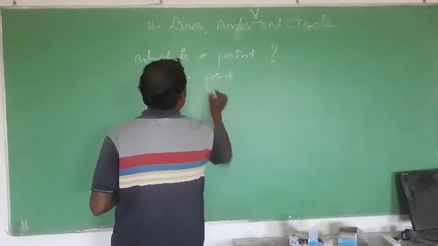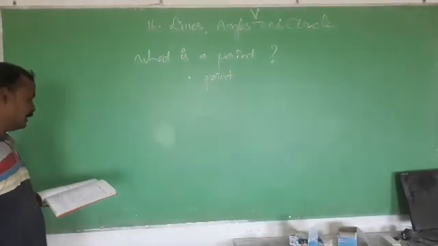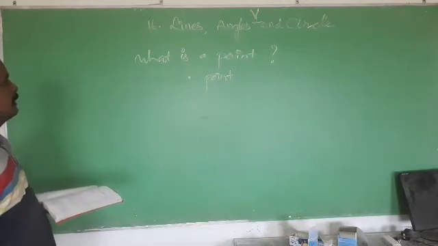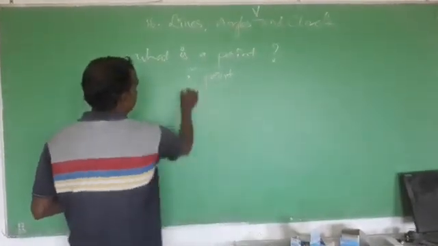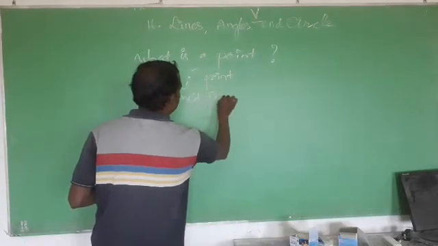Okay. So all fundamental things, let it be line segments, ray and straight lines, and all things are made up of combinations of points. Okay. So it is the most fundamental property.